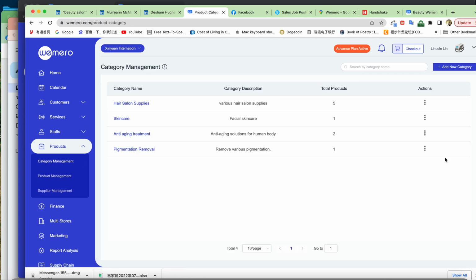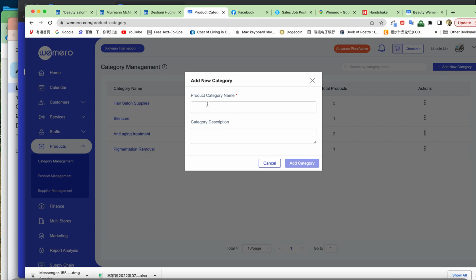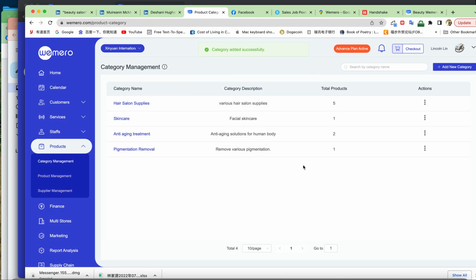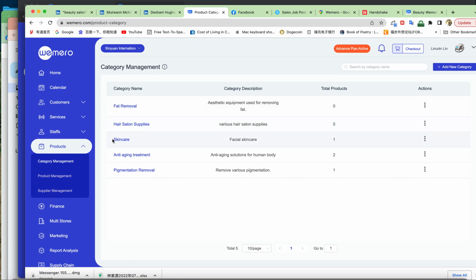How about we make some example right here? For example, hair salon supply, skincare, anti-aging treatment. Let's do some fat removal, okay? Fat removal, machines and aesthetic equipment used for removing fat. Let's just cut to the description. Aesthetic equipment used for removing fat and reduce weight. Okay, that's enough, I think. Category. Then you have the category prepared, right?